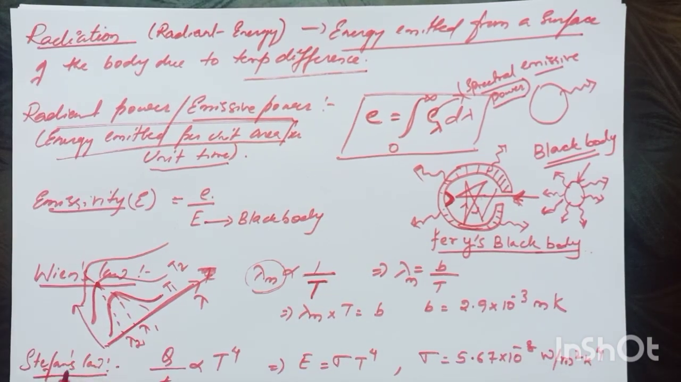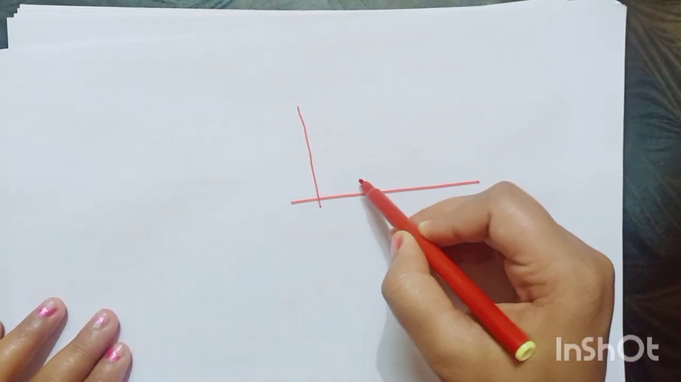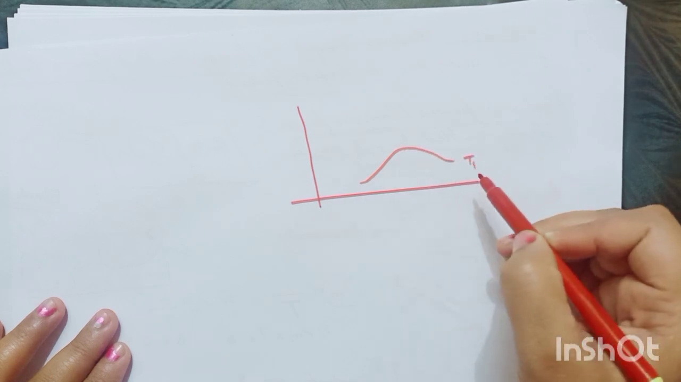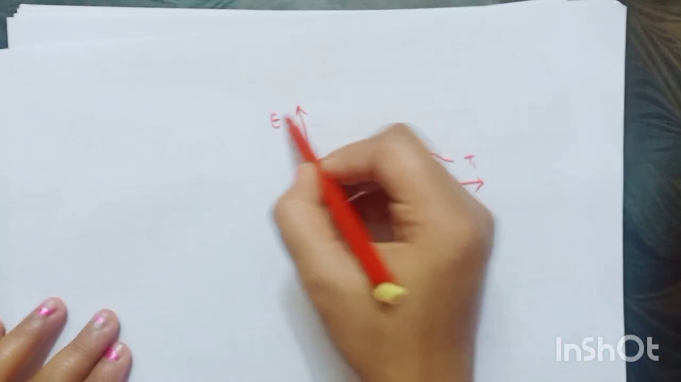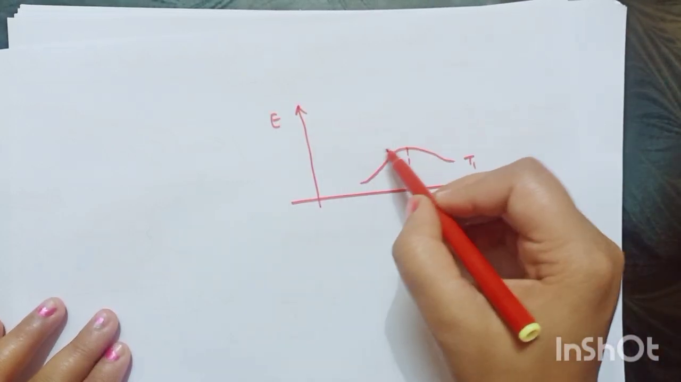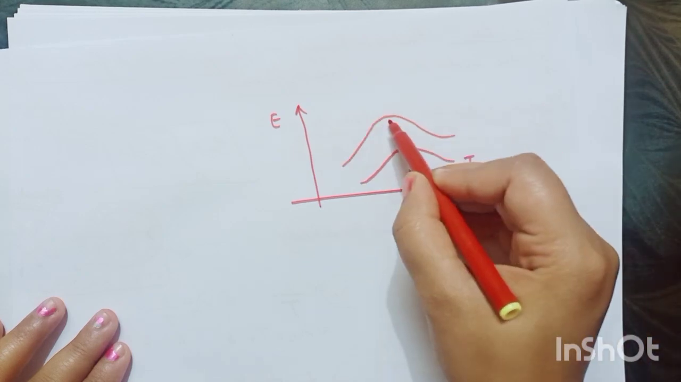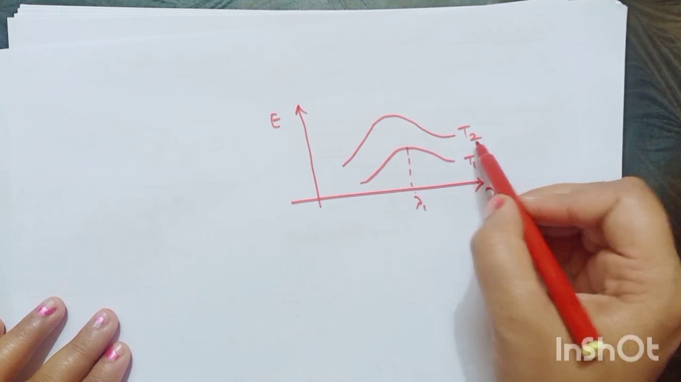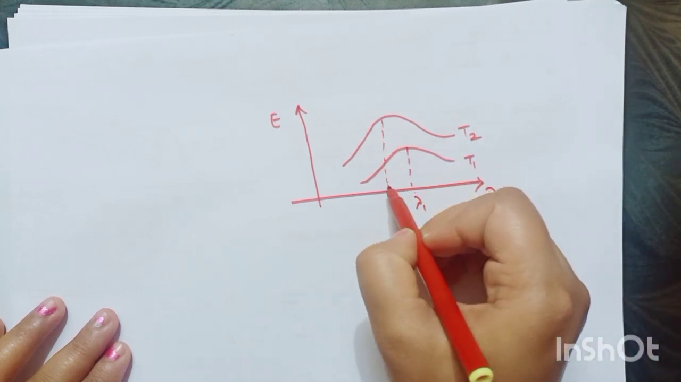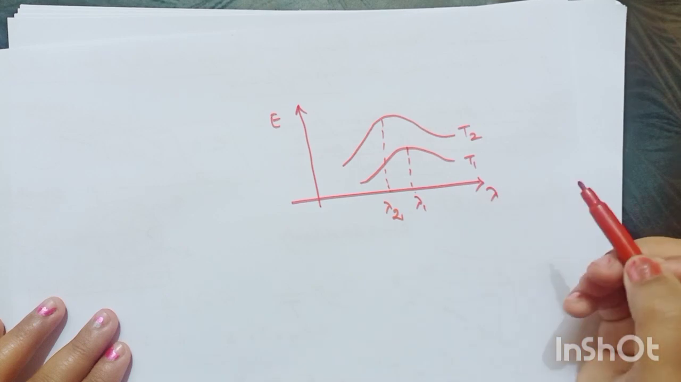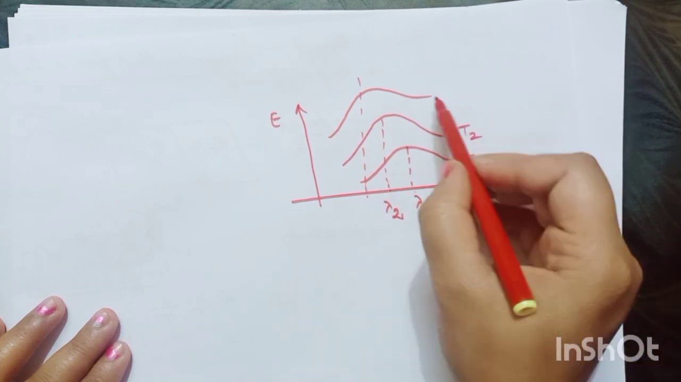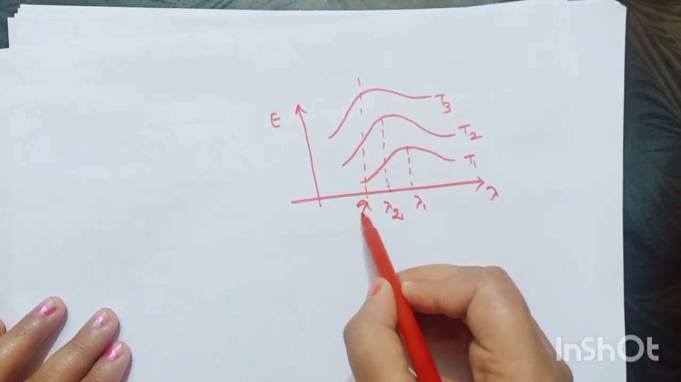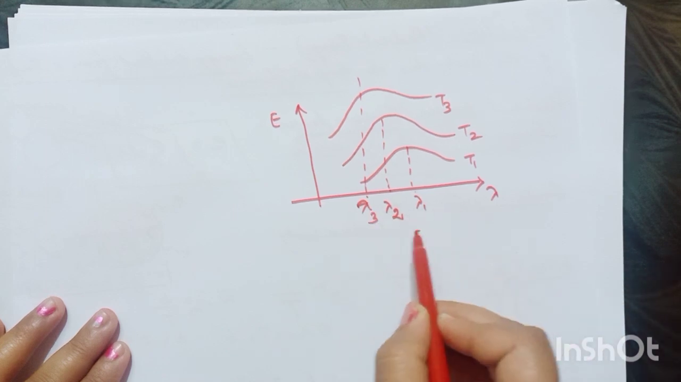So if I draw it neatly, how can I draw it? The graph will be like this. This is when temperature is less. This is lambda 1 wavelength. Then for the body, emitted energy is increasing for a given temperature T2, greater temperature. Again, the emitted radiation shifts to the shorter wavelength. Similarly, as the energy increases or the temperature of the body increases, the wavelength shifts to the lesser region.